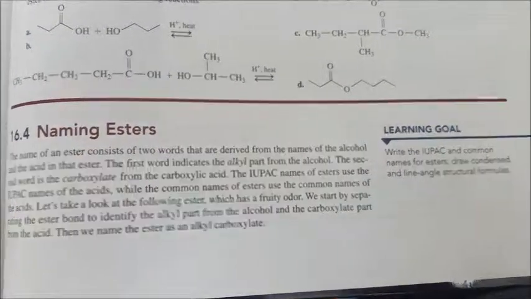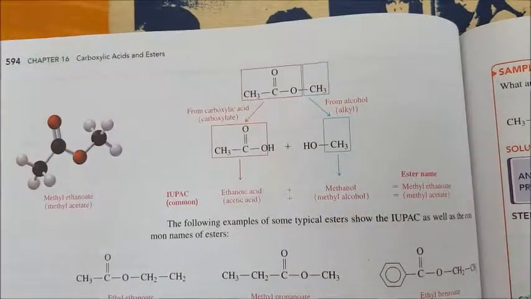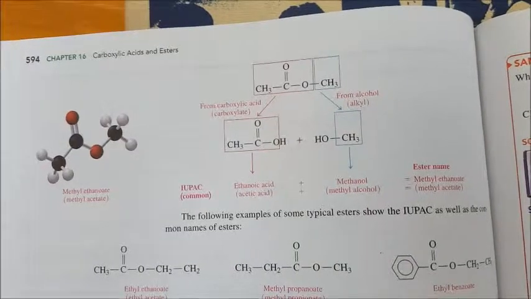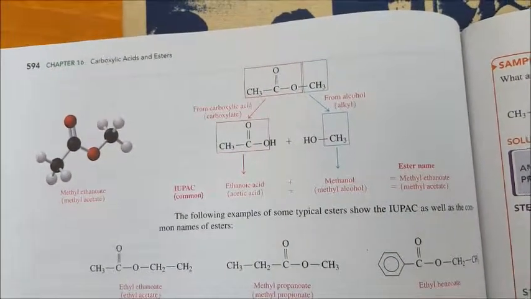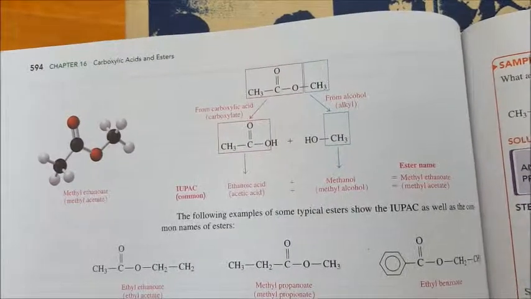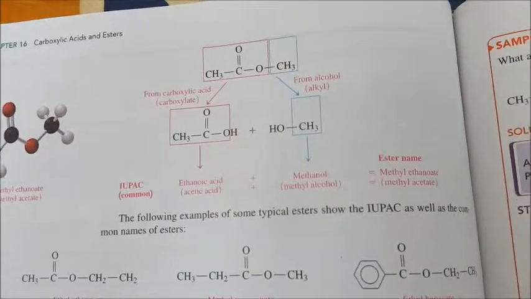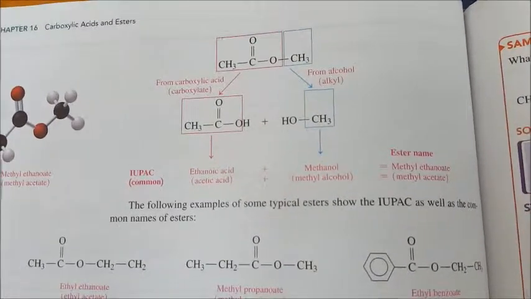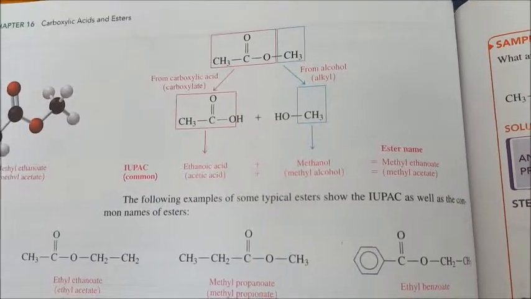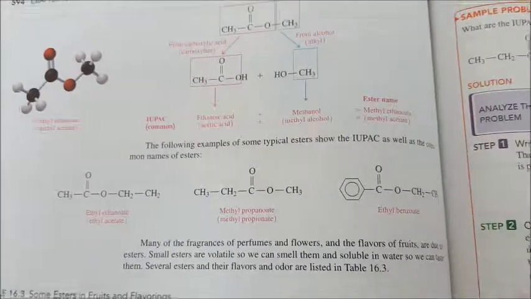In naming esters, it's important to realize that esters are a combination of a carboxylic acid, the carboxylate group, and from an alcohol, the alkyl group. In this case, the IUPAC name, ethanoic acid in combination with methanol, forms the ester name methyl ethanoate.